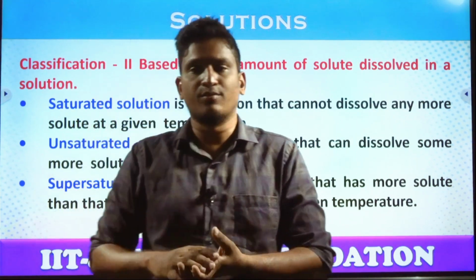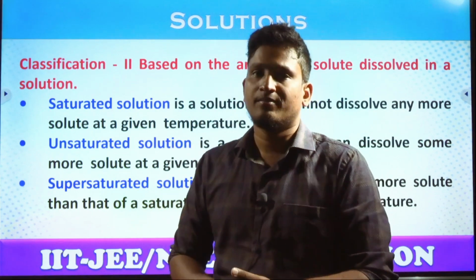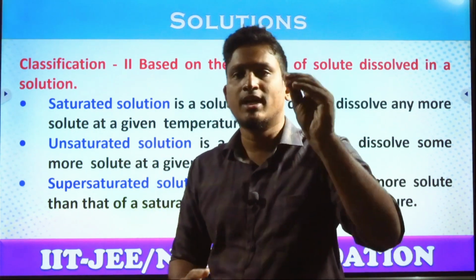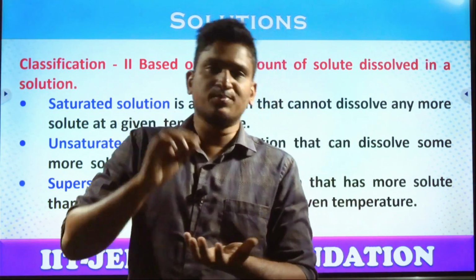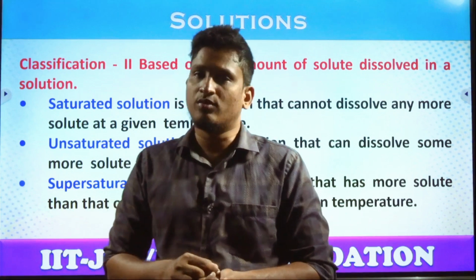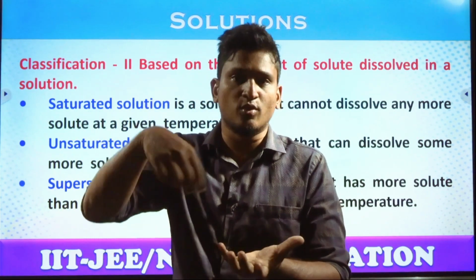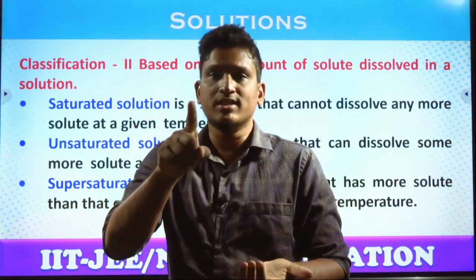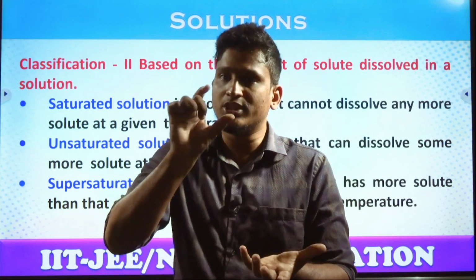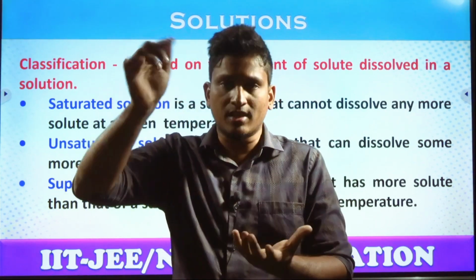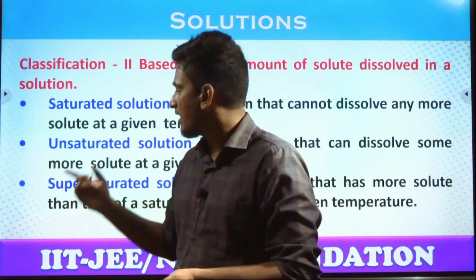For example, take a glass of water. Let's say it can dissolve a maximum of 5 spoons of salt. Let's say for our understanding, 5 spoons of salt. You already added 5 spoons of salt. If you add the 6th spoon of salt, what happens, student? Does it dissolve? No, that will settle down. Can you dissolve more solute into that solution? No. What is the maximum? 5 spoons only. Already 5 spoons were added and dissolved. That solution is called as saturated. No more solute can be dissolved into the solution. With this saturated definition, you can easily define unsaturated.